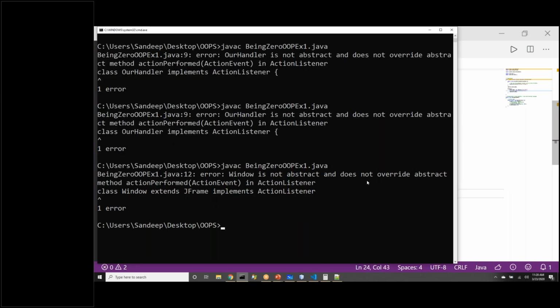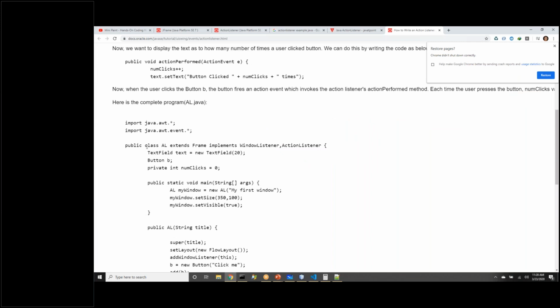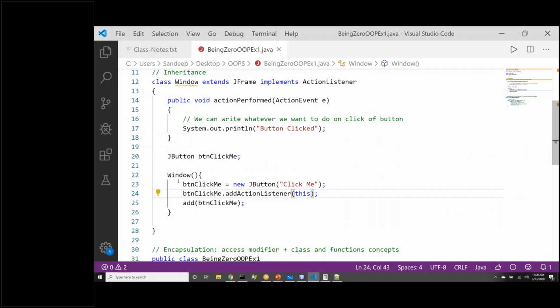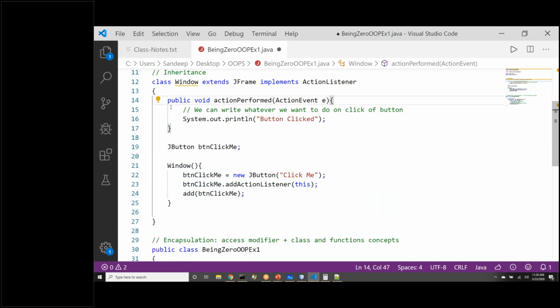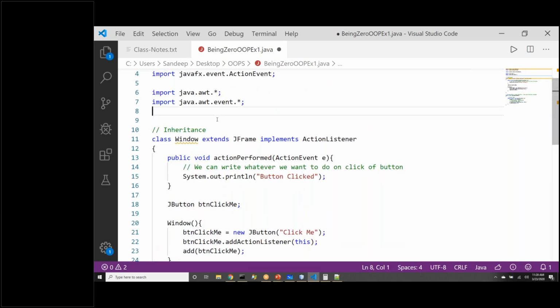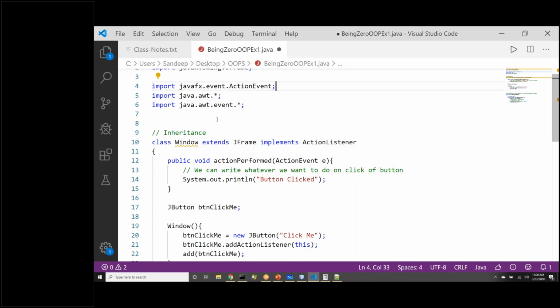Okay, window is not abstract. That's not. Okay, this I'm stuck with. I don't know. Okay, this I'll get back to you with the solution. I'm not able to make out right now what I'm missing over here. But the event, the connection of events is this. Oh, now I got it.